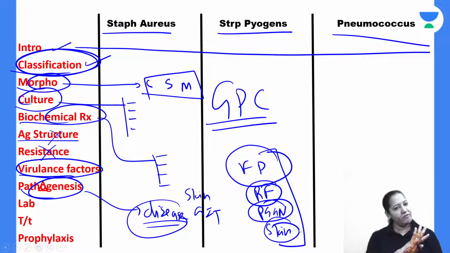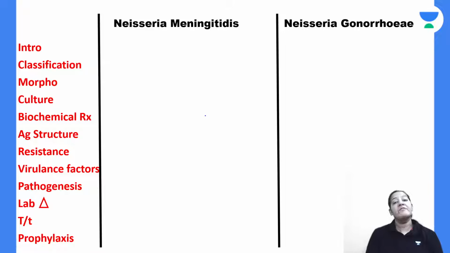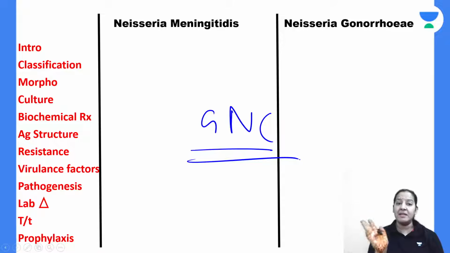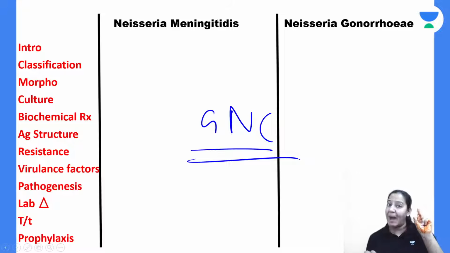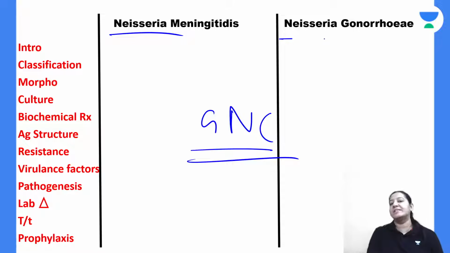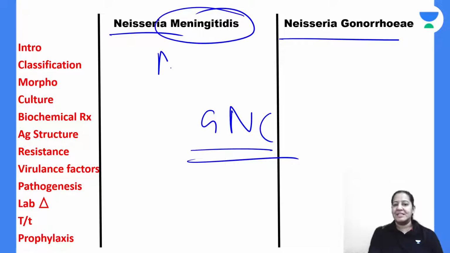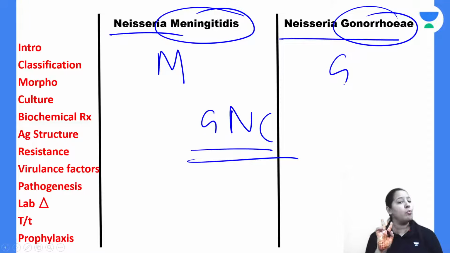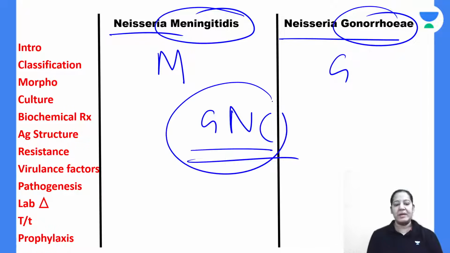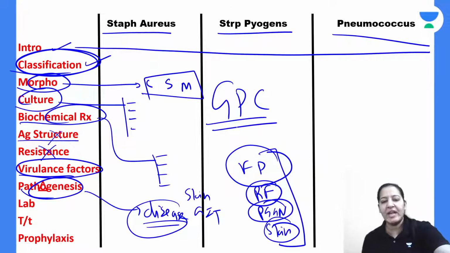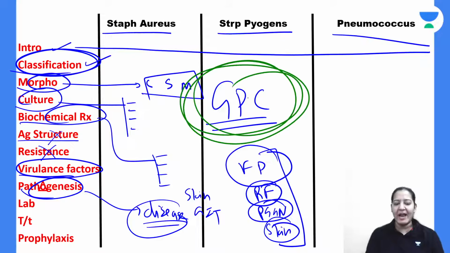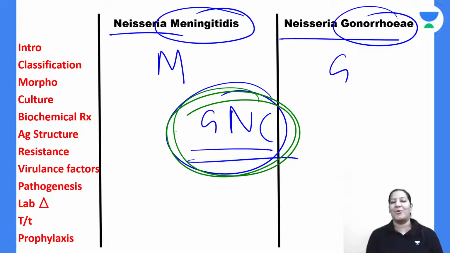So in the morning we have already covered gram positive cocci. We have also covered gram negative cocci, in episode 2 of bacteriology. I taught you the two Neisseria: Neisseria meningitidis, that is meningococcus, and Neisseria gonorrhoeae, that is gonococcus. So we have covered two more cocci, meningococcus and gonococcus. Both of them are gram negative cocci. Basically, in the morning we have covered gram positive cocci and gram negative cocci.